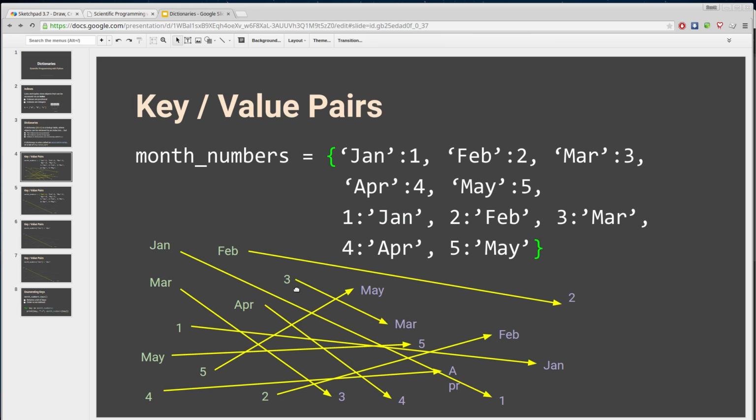I have this kind of chaotic diagram over here, but what I'm trying to represent is that there's no implicit order. You can almost think of this as a cloud of keys existing within this dictionary.